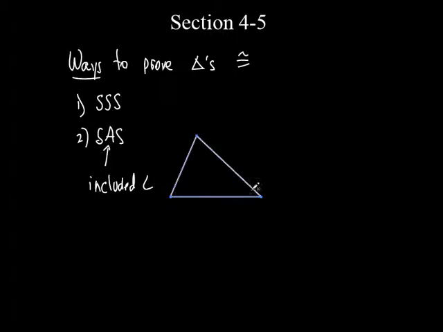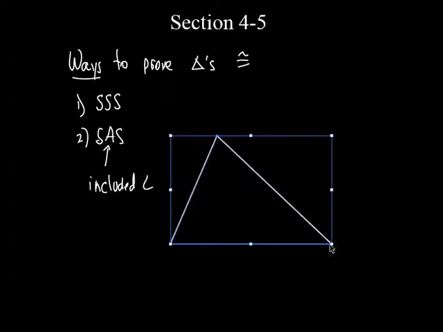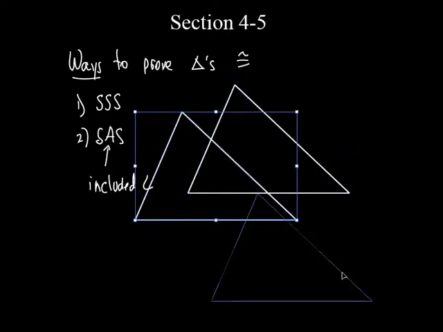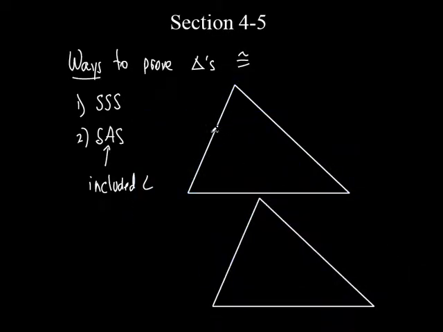For instance, if I had a triangle right here, say we'll just do it like this. If I said I've got this side equal to this side, that's one of my sides, and I've got a second side right here, that's my other side. But what about that angle? Can that angle be right here and here? Is that enough to show that my triangles are congruent? No, it's not, because something has to be true about that particular angle.